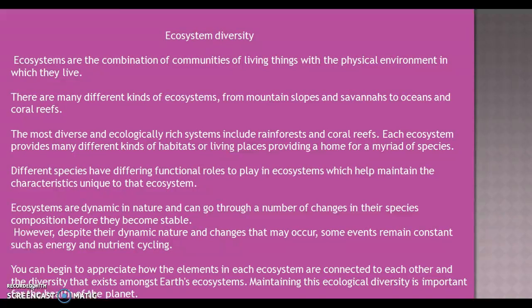However, despite their dynamic nature and the changes that may occur, some events remain constant, such as energy and nutrient cycling. You can begin to appreciate how the elements in each ecosystem are connected to each other and the diversity that exists amongst the earth's ecosystems. Maintaining ecological diversity is important for the health of the planet.